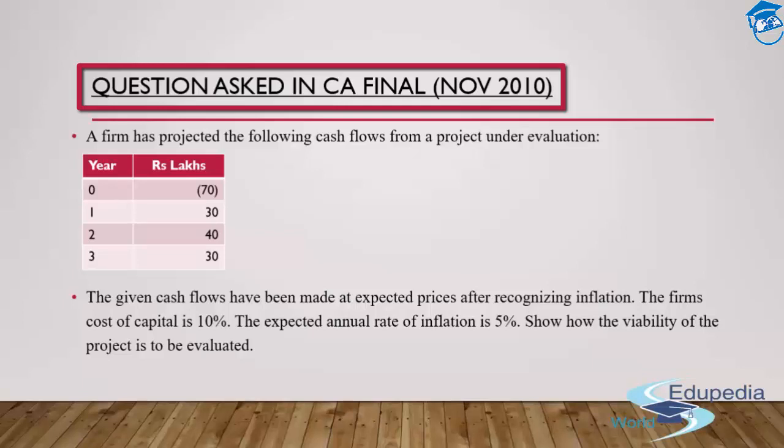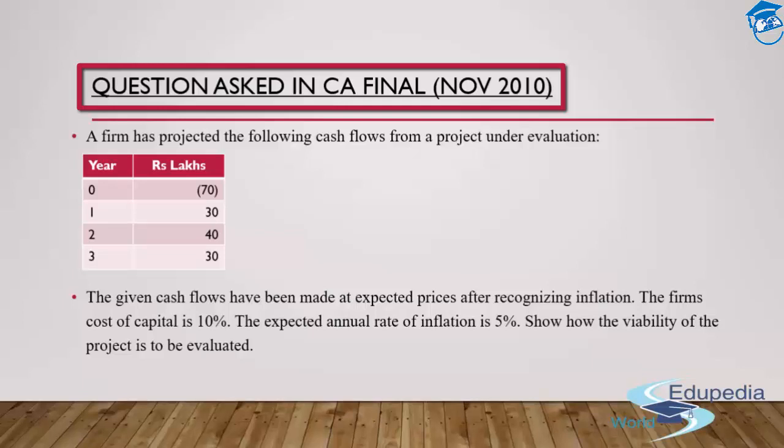Now it says, think about the viability of the project if the expected annual rate of inflation is 5%. What I'm going to do in this particular case is think about a situation wherein I have provided a solution to you and I have given you that the cash flows are 30, 40 and 30 for the next 3 years. But these are the nominal ones. These are the ones against which the inflation has already been adjusted. The line itself says that the given cash flows are being made at expected prices after recognizing inflation.